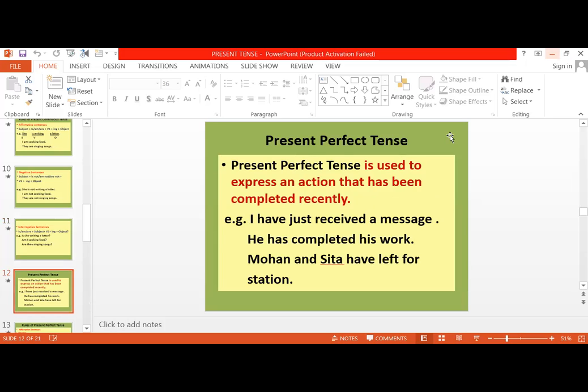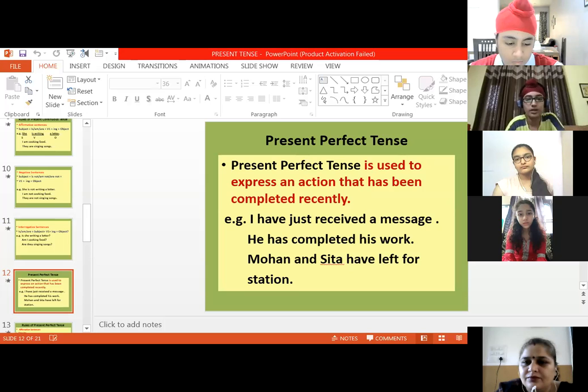Next, coming to present perfect tense. Yes, present perfect tense. Arshdi, yes, beta. Ma'am, present perfect tense is used to express an action that has been completed recently. Now, ma'am, we can see this example, I have just received a message, which means that the action that has been expressed is completed recently.